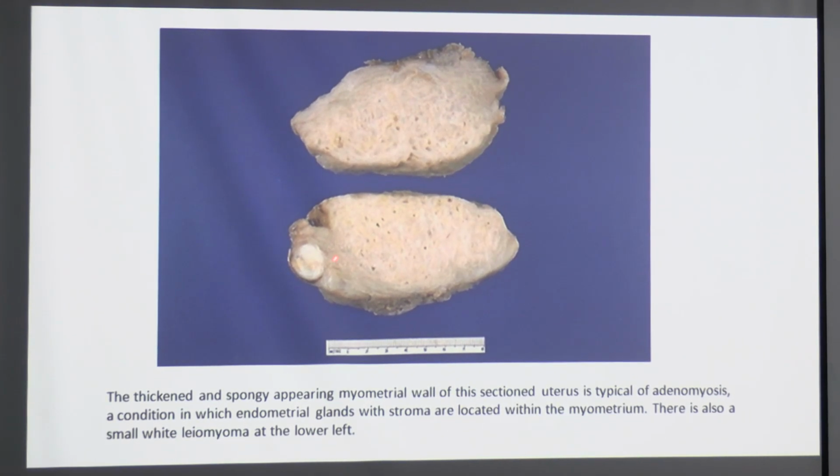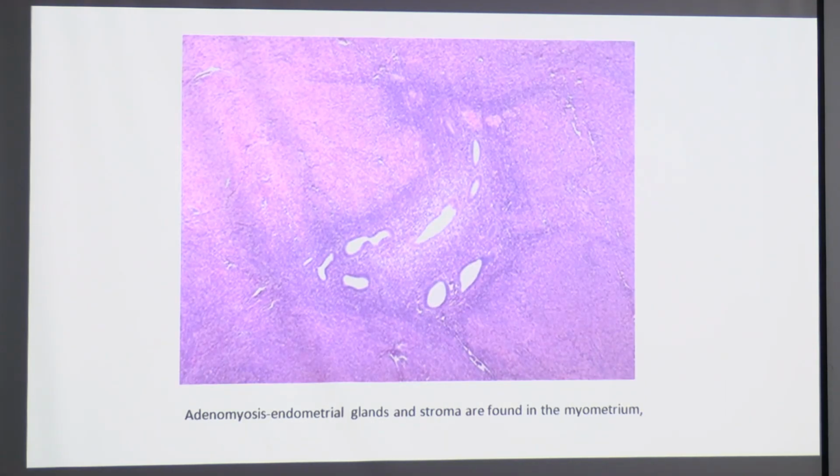What is this? Leiomyoma, fibroid. This is fibroid. This is adenomyosis. Endometrial glands and stroma are found in the myometrium. It is myometrium, and in the myometrium you can see endometrial glands and stroma.